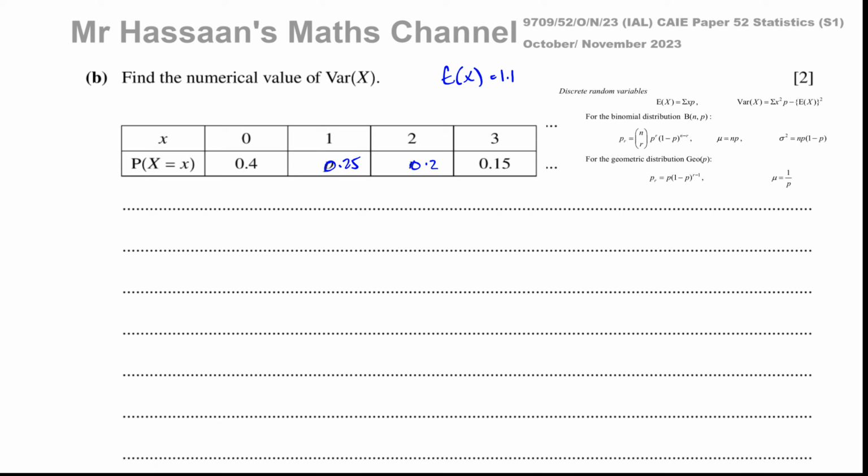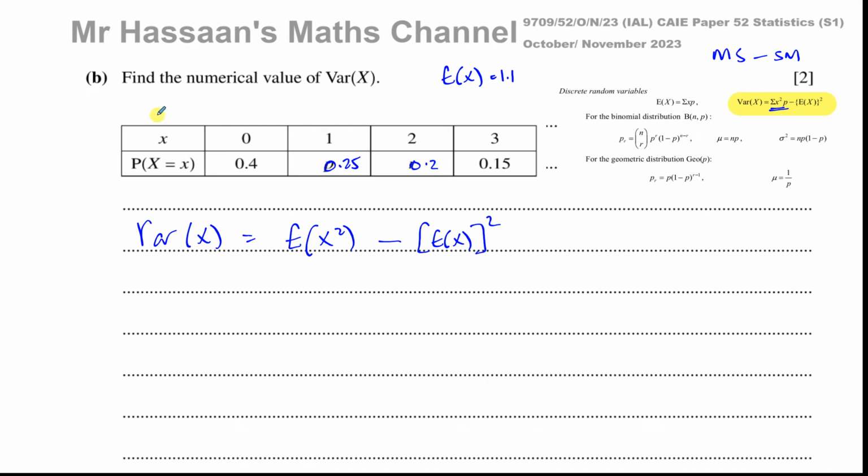Now, in the formula sheet, again, they give us this formula over here about the variance of X. And I like to remember variance of X as being the mean of the squares minus the square of the mean. So the mean of the squares is E(X squared), minus the square of the mean, which is like taking the expected value and squaring it. This expected value is known as the mean, so this is the square of the mean. Take that away from the mean of the squares.